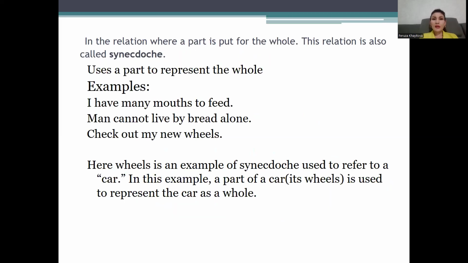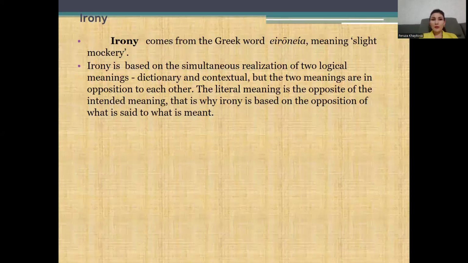In relation where a part is put for a whole, this relation is also called synecdoche. It uses a part to represent the whole. Examples: I have many mouths to feed. Man cannot live by bread alone. Check out my new wheels. Here, wheels is an example of synecdoche used to refer to a car. In this example, a part of a car, its wheels, is used to represent the car as a whole.